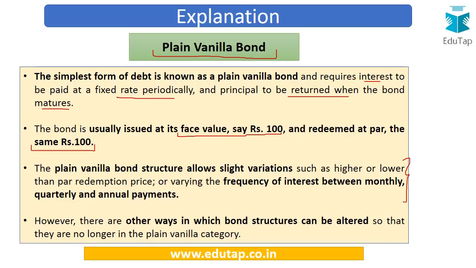So this is the simple type of bond, but if we introduce variations in them, then there will be other categories of bond which it will become. So there are other ways in which the bond structures can be altered so that it no longer remains a plain vanilla bond. So we can make those changes, but then it will be a different kind of bond.